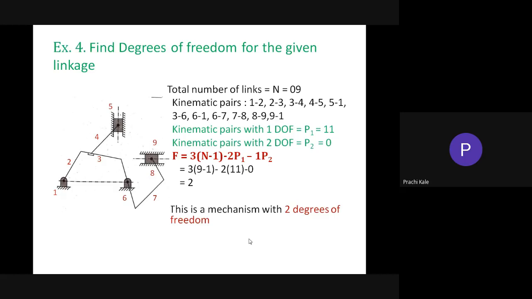Okay, Nikhil, anything else you want to ask? No, ma'am. Is it clear? Yes, of course. Anyone else want to ask anything related to this? How to count the pair?